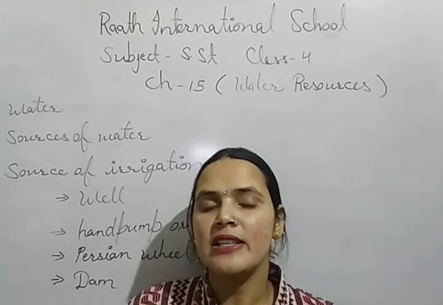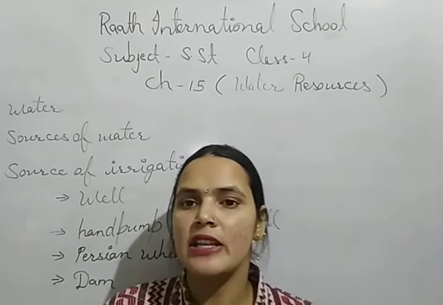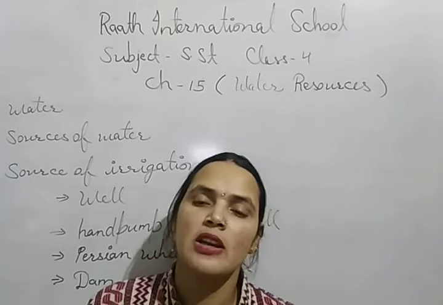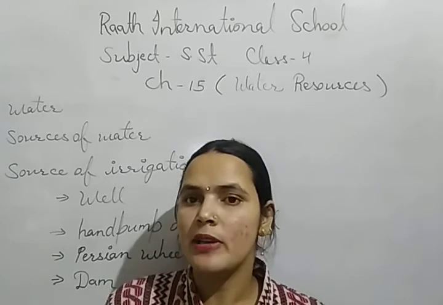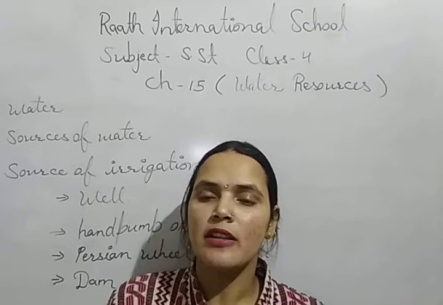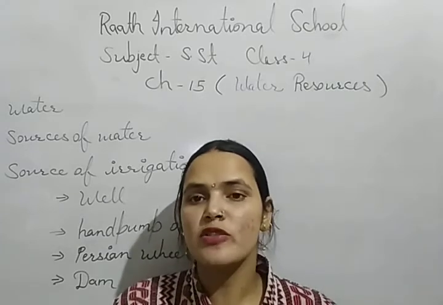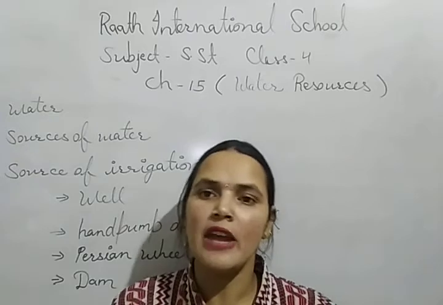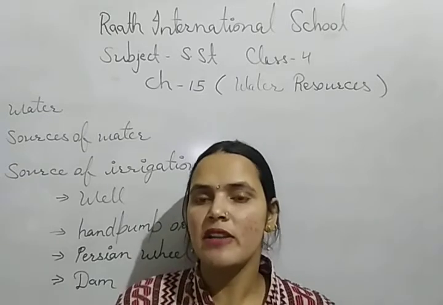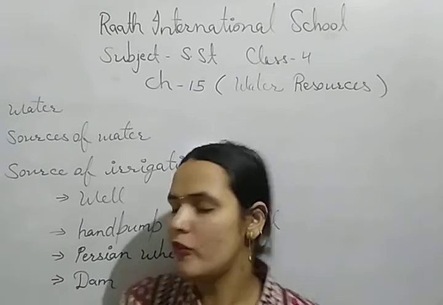The water that is stored in reservoirs is used for irrigation. Dams also help in controlling floods, and the water stored in reservoirs is used for fishing and navigation. So in this way there are so many uses of dams.